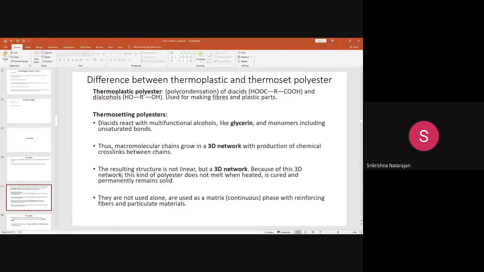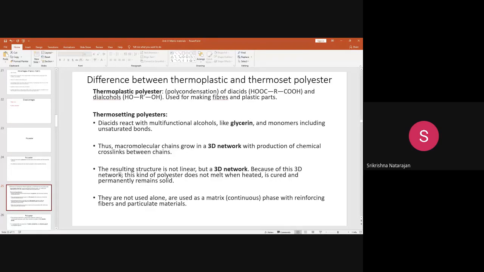This polyester is produced by the esterification reaction, which you have learned during man-made fiber manufacture. How does this esterification process work? A diacid and a dialcohol will react, whether it is the DMK route, DMT route or TPA route, in a high temperature polycondensation to produce the polyester.